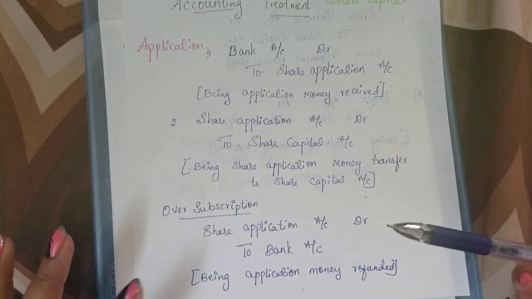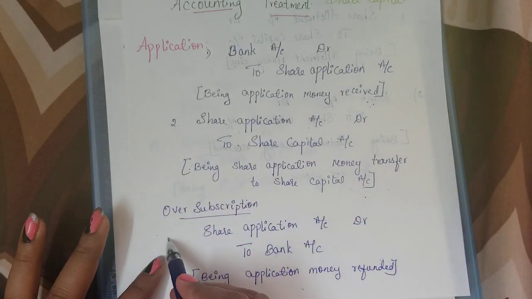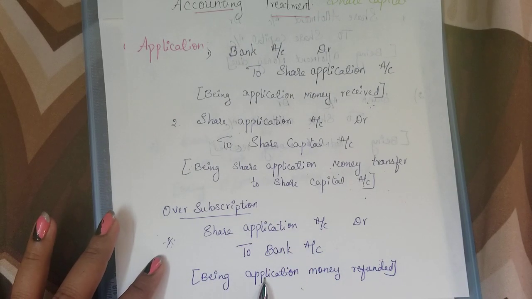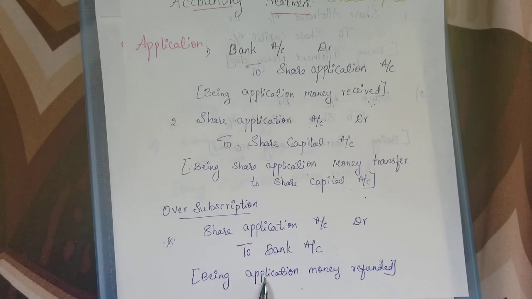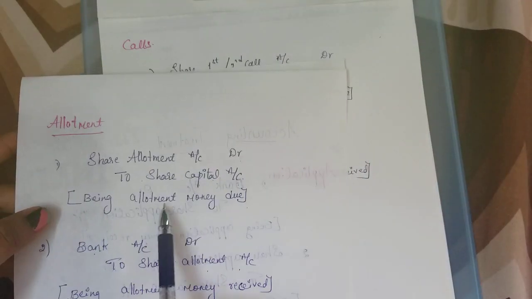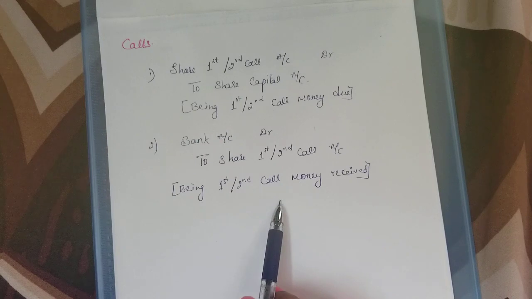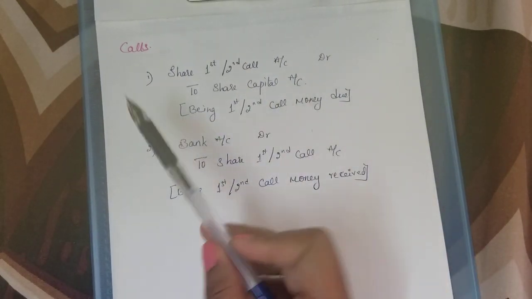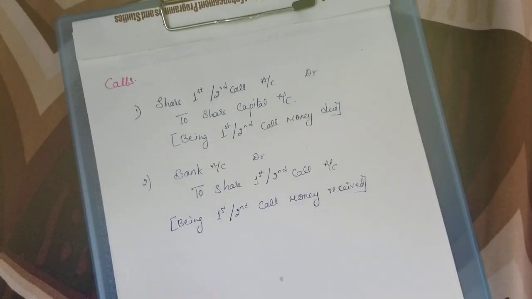Only at the time of oversubscription do we pass this journal entry. So these are the application stage, allotment stage, and the calls made by the company, that can be first call, second call, those things.